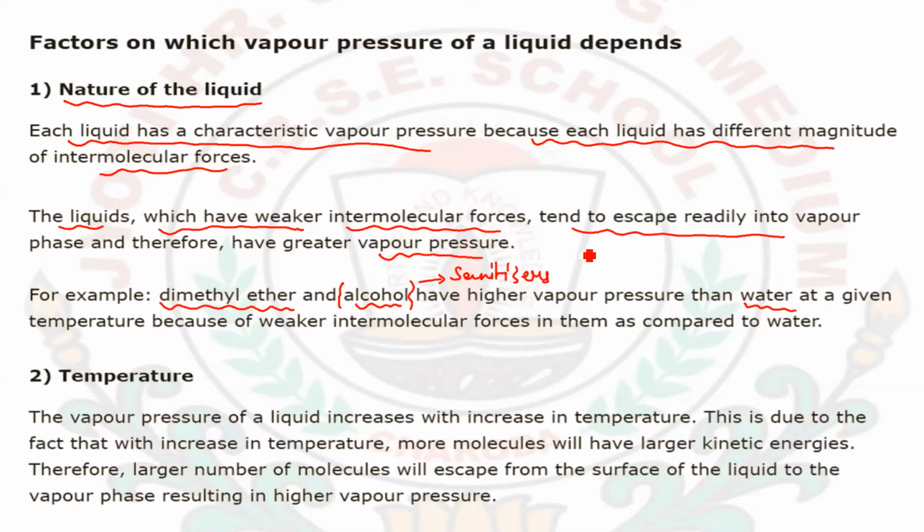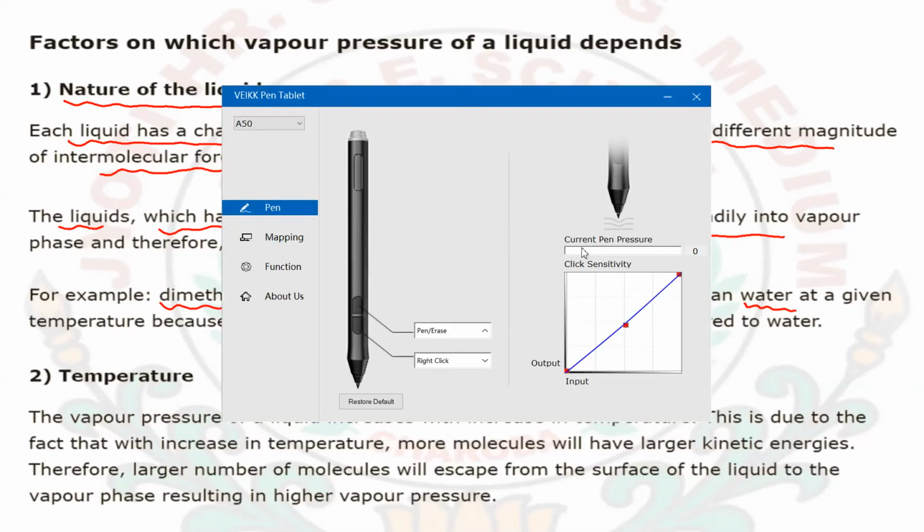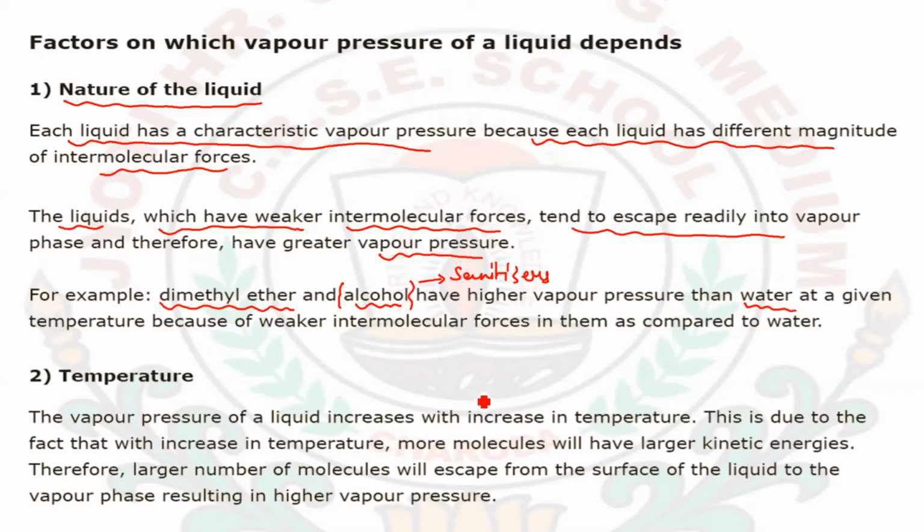Okay, so what is that sanitizer? That is alcohol only, isopropyl alcohol. That alcohol gets easily vaporized in the air. Hence it can be easily determined that the nature of the liquid highly affects the vapor pressure. Okay, next, temperature.